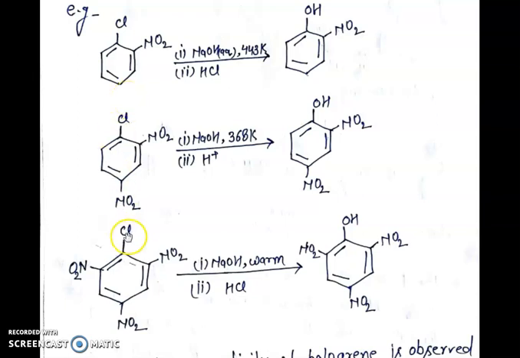As we are seeing, the greater the number of electron withdrawing groups, that is NO2 group, at ortho and para position with respect to halogen, the more activated the benzene ring is toward the nucleophilic substitution reaction.